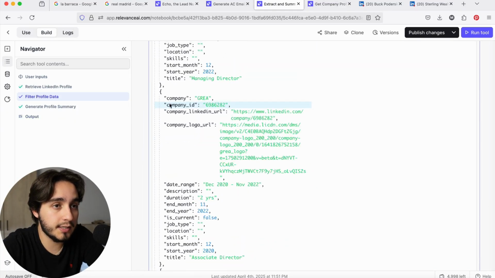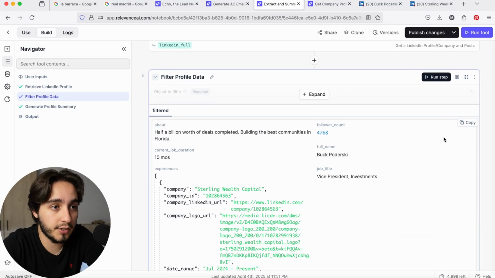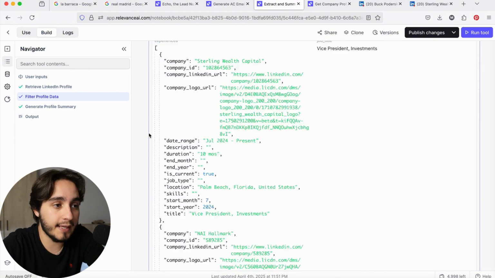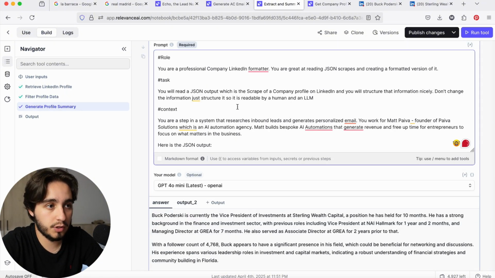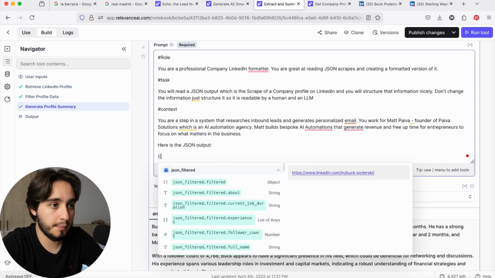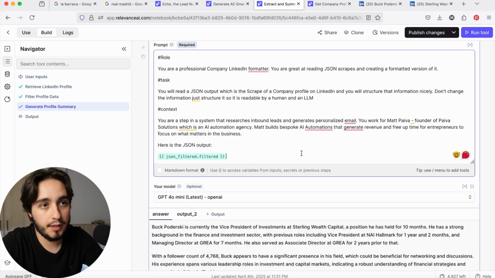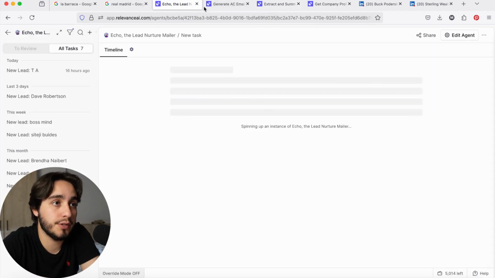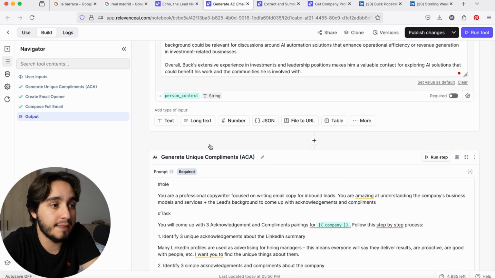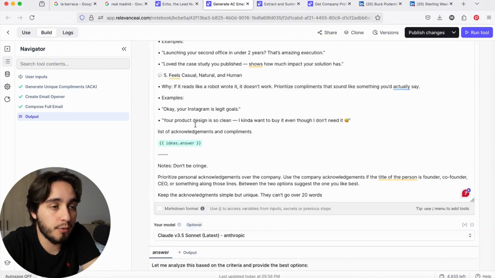Okay, I see. If I was doing this manually, the first thing that pops up on the scraped profile is 500 million worth of deals completed, building the best communities in Florida. And that's not even in our output. I don't understand why. So I'm changing the tool because I am not happy with the output that it came up with. Okay, here's the key issue: the tool that we were trying to run, this tool over here, doesn't come up with a good compliment.